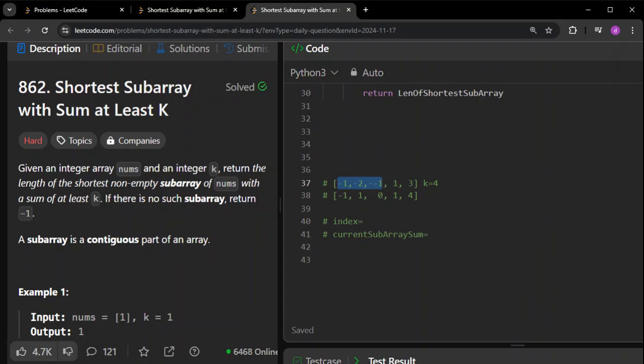So the sum of these three is 0, the sum of these 4 is 1, and sum of all these 5 is 4. What we have to do is find the shortest possible subarray whose sum is at least k. So in this case, this is going to be the answer.